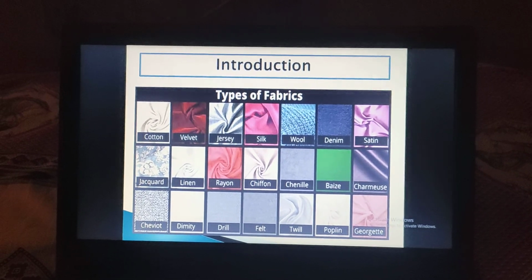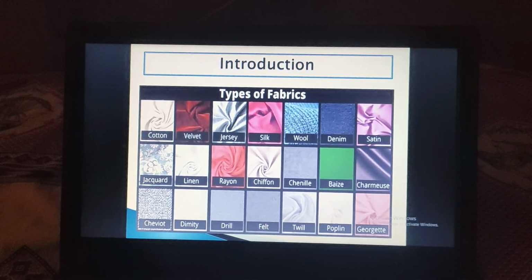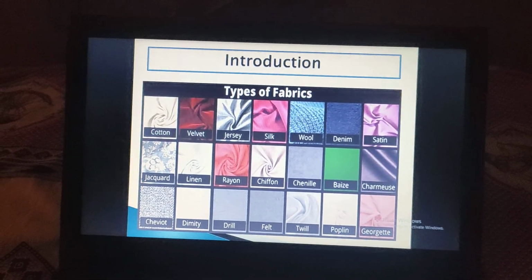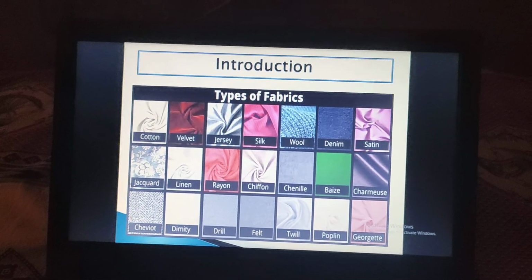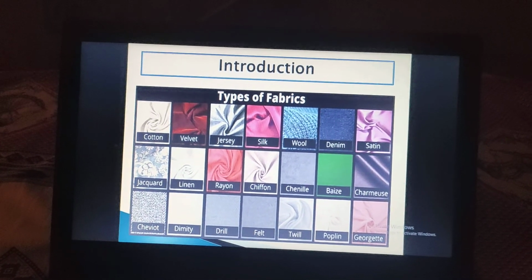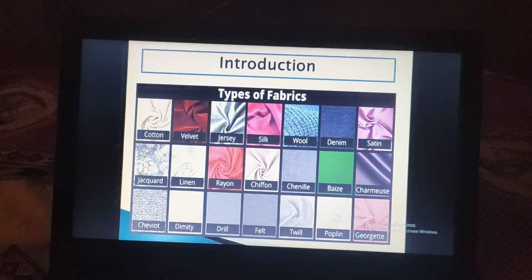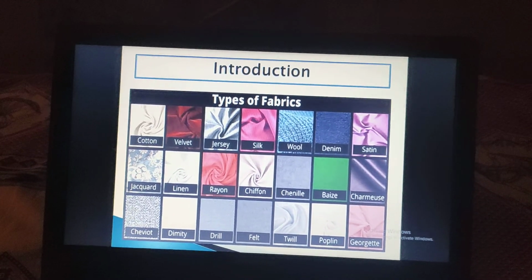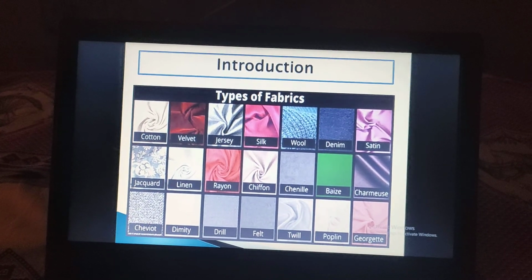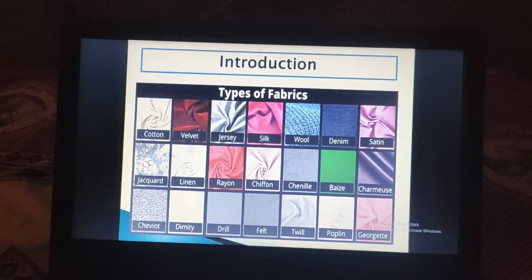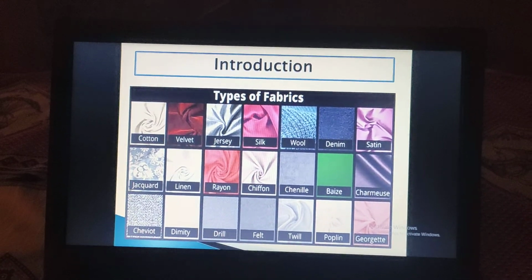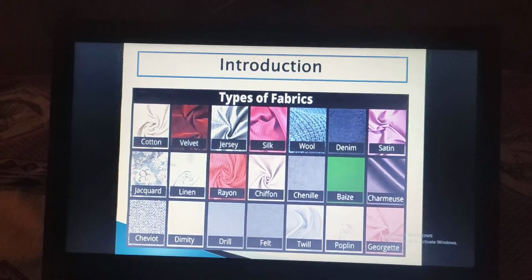Okay, but before that the very first question arises, what is the main purpose of clothing? The answer is very simple: clothes cover our body, and also protect us from sunlight, different weather conditions, and insect bites. And obviously, with the help of clothes we look very smart and presentable. So these are the reasons behind clothing. In this chapter we are going to learn how different types of clothes are made. So let's start.